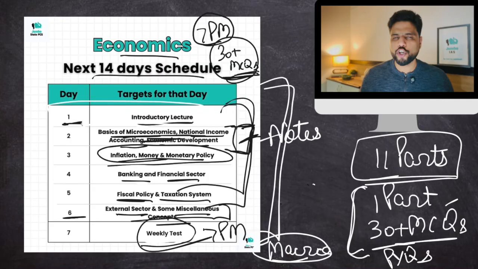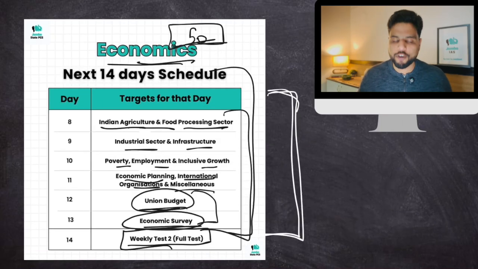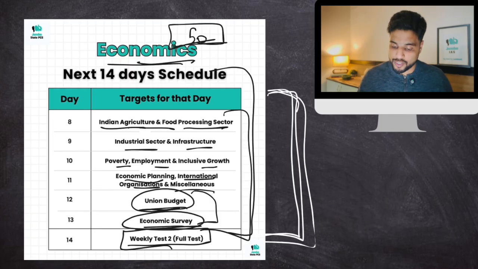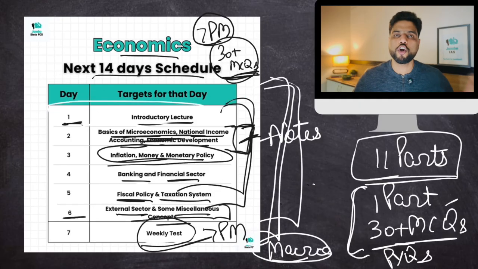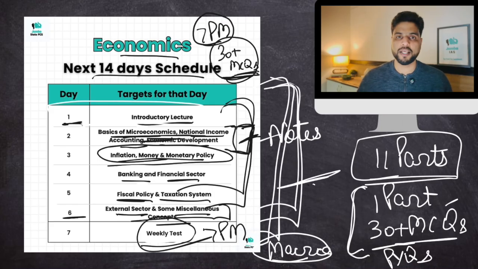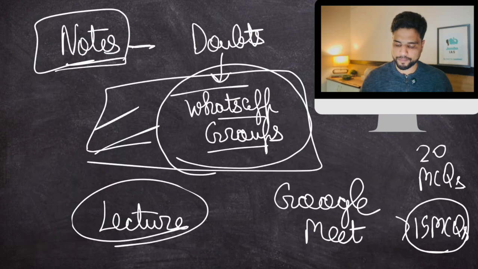So make sure you give me your 100%, like full attention, 200% attention in the first week. Again, that doesn't mean that you will give your 50% attention in the second week. The second week is also important. These topics are important. But the first week would require a lot of your neurons. Okay, so that is why this is extremely important. Make sure you cover this properly and use the WhatsApp groups properly.